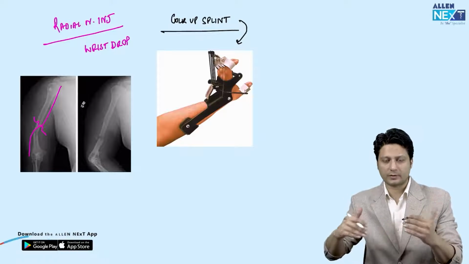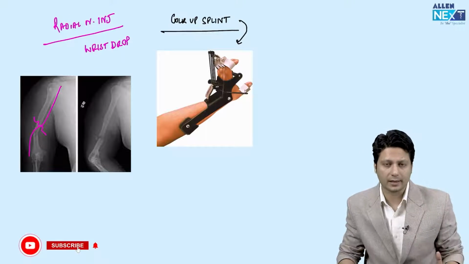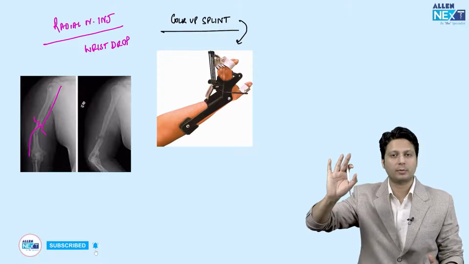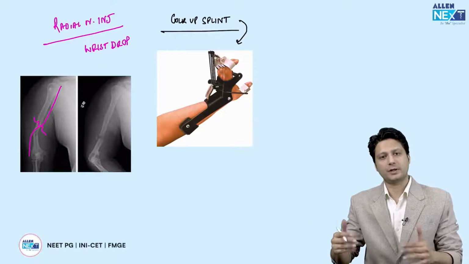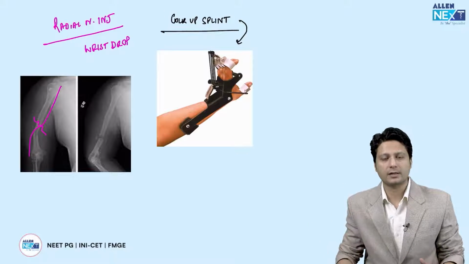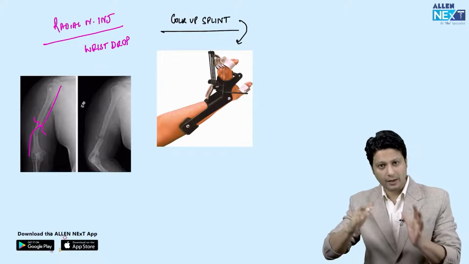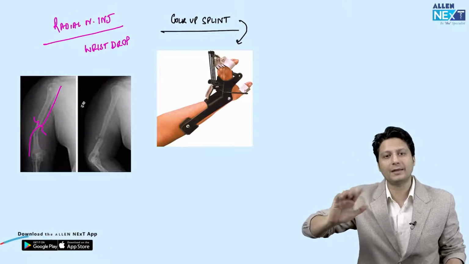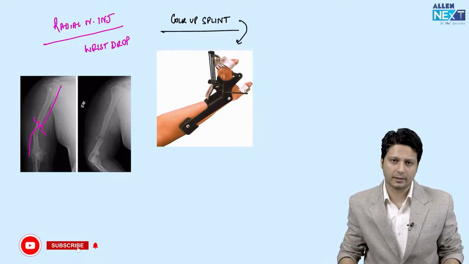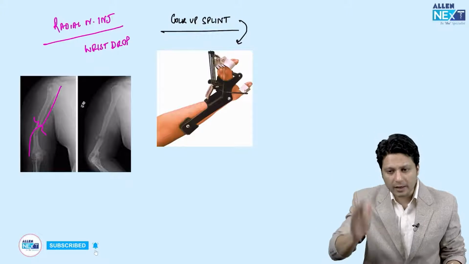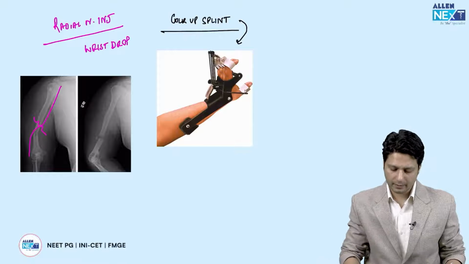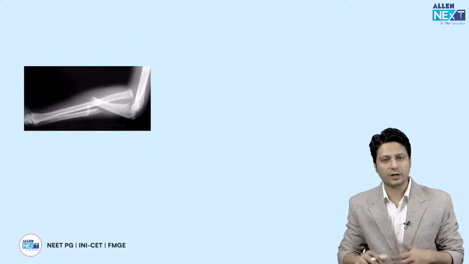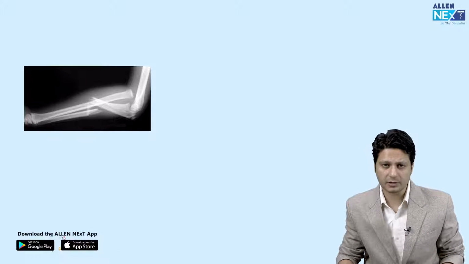आपको mid 1/3 humerus का fracture दिया या उसके management से related outcome मिला कि patient is not able to extend the wrist or extend the metacarpophalangeal joint of the fingers. As a result of which, the radial nerve is injured, and in order to prevent this deformity from getting permanent, you are immobilizing it into a cock-up splint in the position where the movement is lost, right? So cock-up splint is used in case of radial nerve injury.